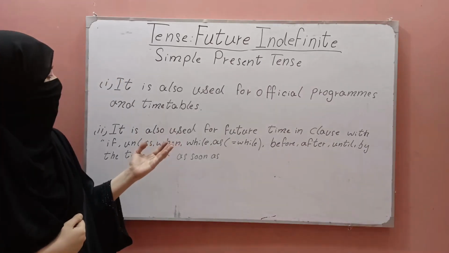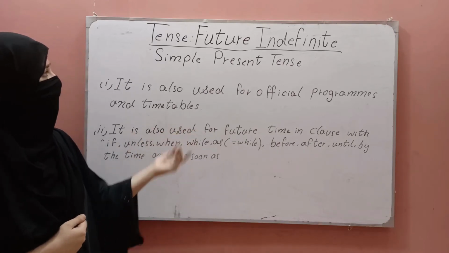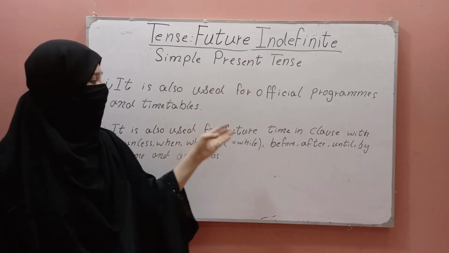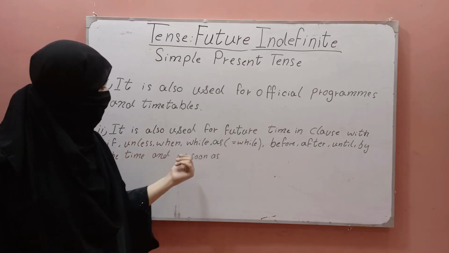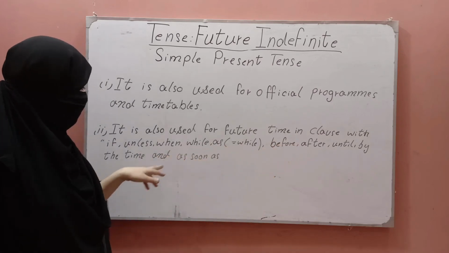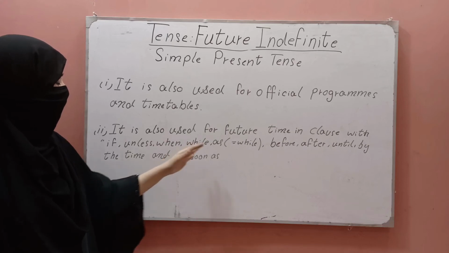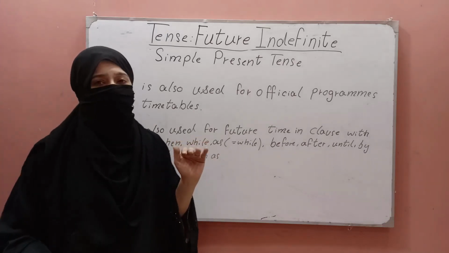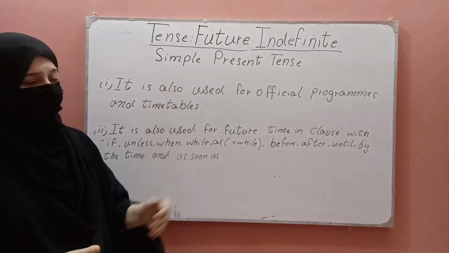Another use of simple present tense which gives the sense of future indefinite tense is that it is also used for future time in clauses with if, unless, when, while, as, before, after, until, by the time and as soon as. When we use all these in a clause, it gives us future sense, but we are using them in simple present tense.